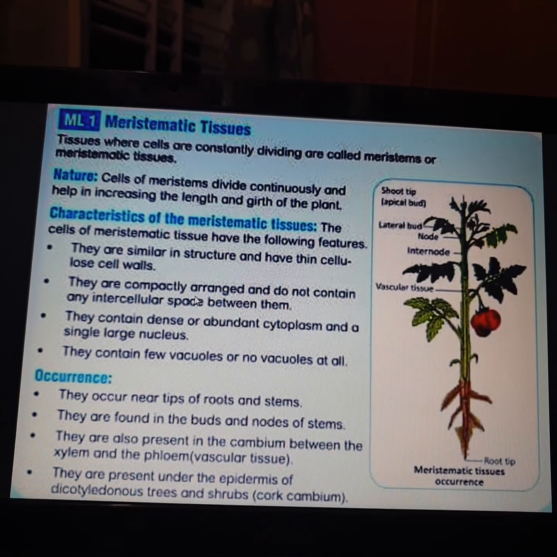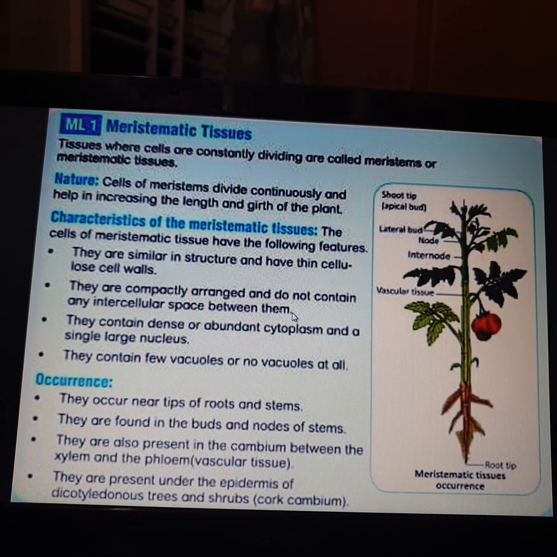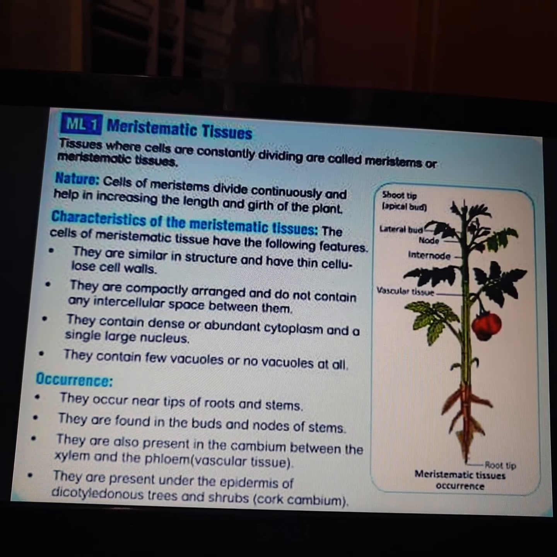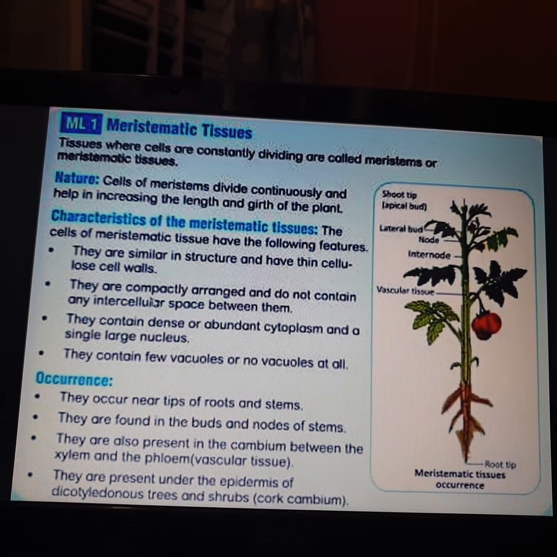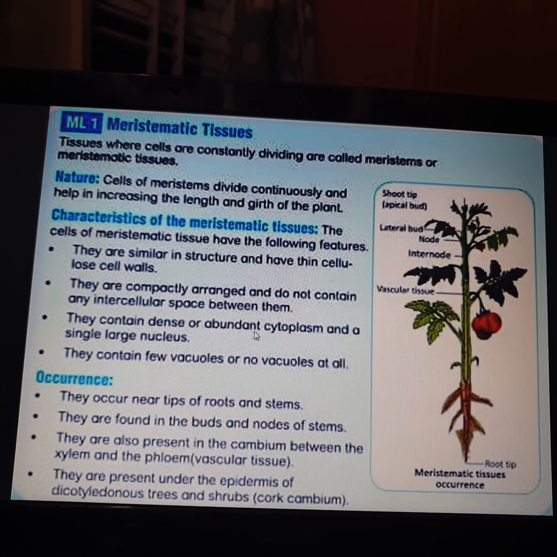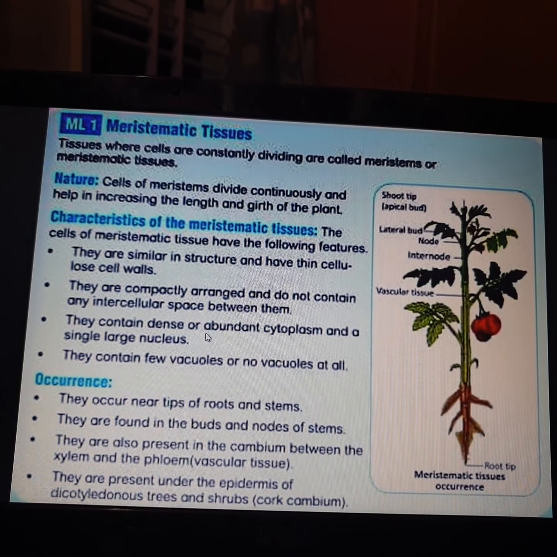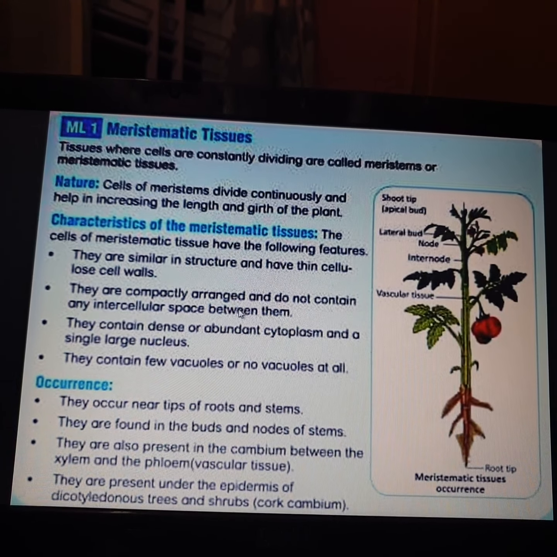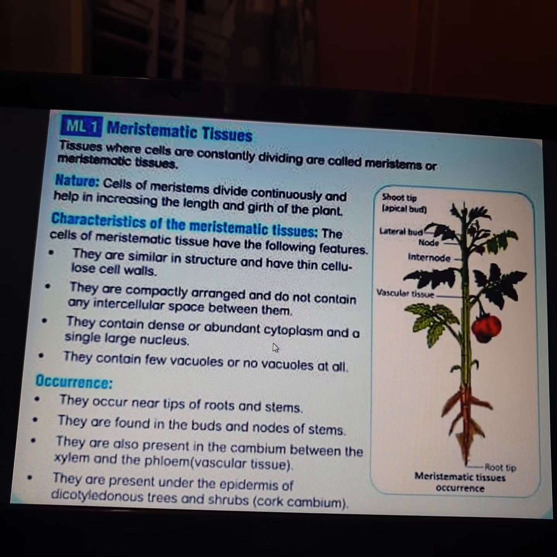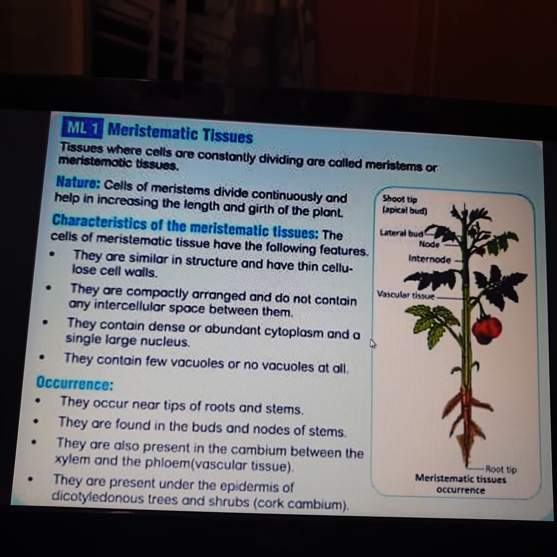Next, they are compactly arranged and do not contain any intercellular space between them. That is, in between the two cells, there is no space. We call that space intercellular space. There is no space between any cells, that is, they are compactly, meaning tightly, arranged. They contain dense or abundant cytoplasm and a single large nucleus. As you all know, a cell consists of a center part called the nucleus. So the nucleus will be there and the abundant cytoplasm will be there in the cell.